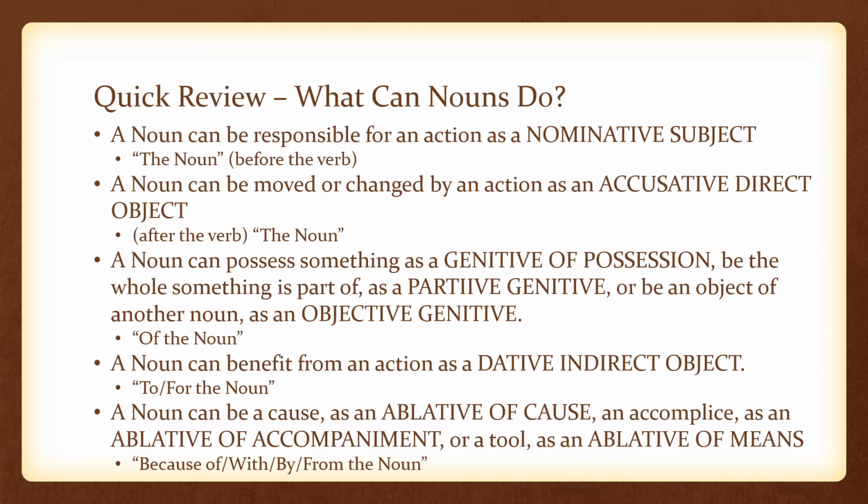There are a couple more uses that aren't included in this list, but this is a good place to start. The thing about the uses of the cases is that these are things about context. The difference between a genitive of possession, a partitive genitive, and an objective genitive is context, not form. The difference between an ablative of cause, an ablative of accompaniment, and an ablative of means is also context. The forms will be the same. You'll see.